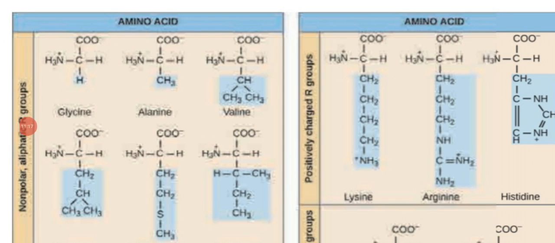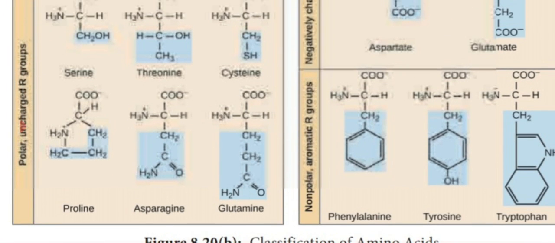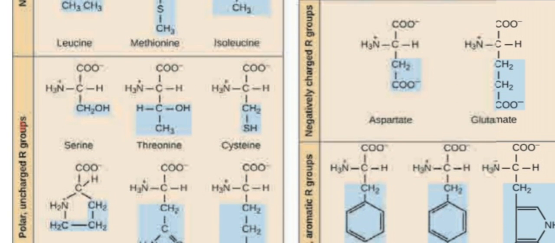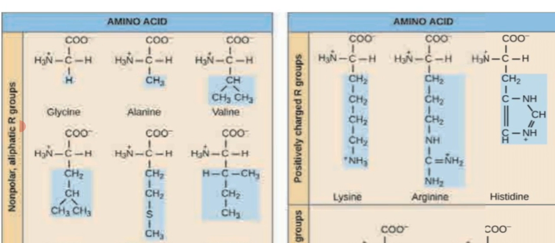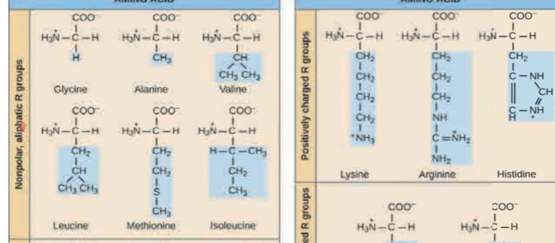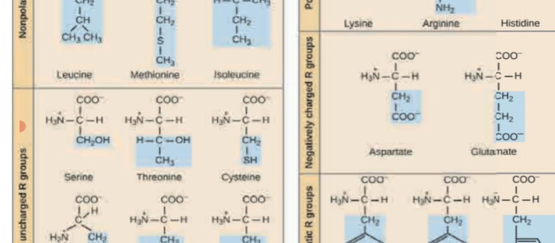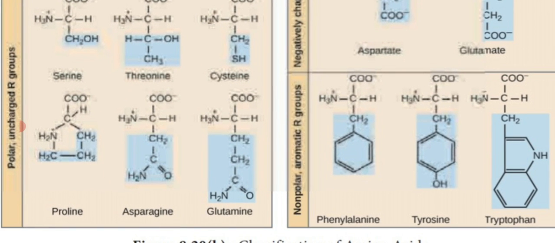Dear students, amino acids are divided into different types. One is the polar uncharged R group. Another one is the non-polar aliphatic R groups. So these are different examples of amino acids, polar and non-polar. Polar examples: serine, threonine, cysteine, proline, asparagine and glutamine. Non-polar aromatic R groups: phenylalanine, tyrosine and tryptophan.